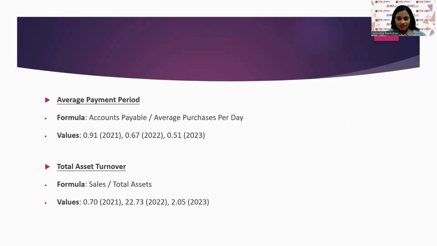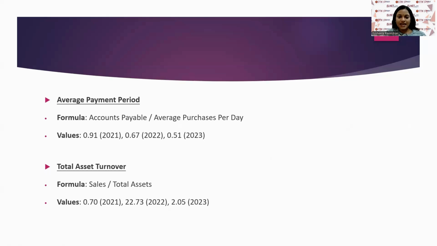Followed by the ratio average payment period. The value during 2021 is 0.91, 2022 is 0.67, and 2023 is 0.51. A tendency toward a shorter average payment period indicates that the business is paying its suppliers faster, which may indicate strong liquidity or possible pressure on cash reserves inside the company. This suggests that the company is paying its suppliers more quickly compared to before.